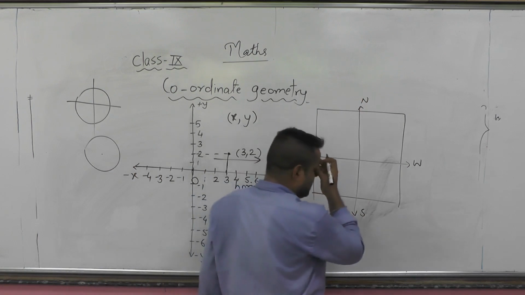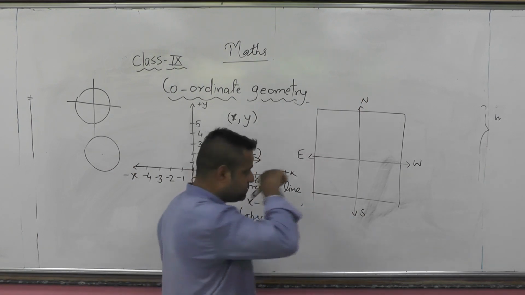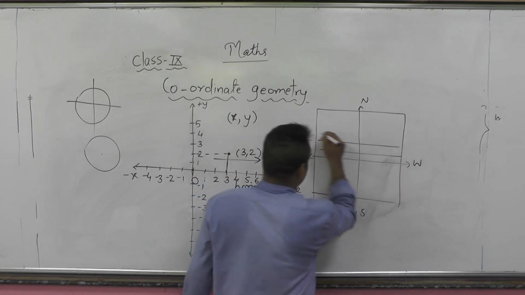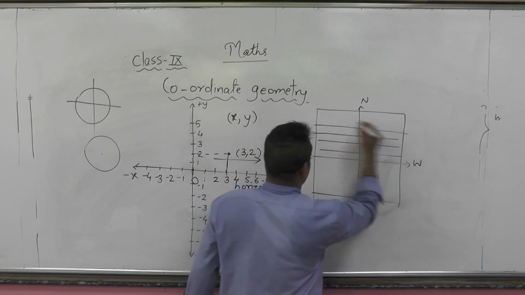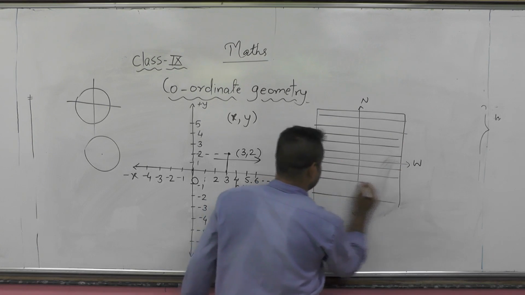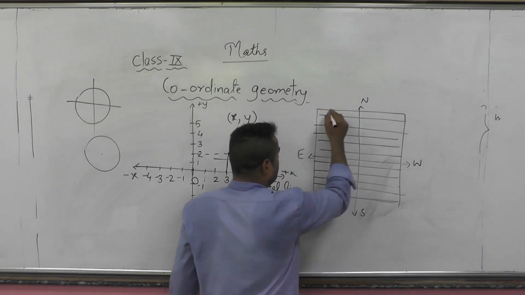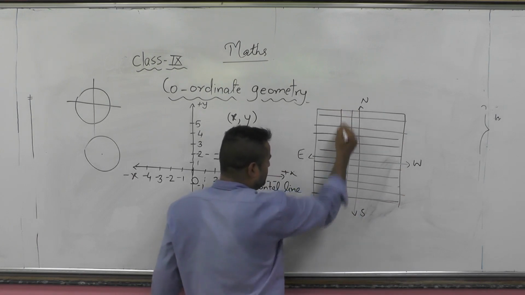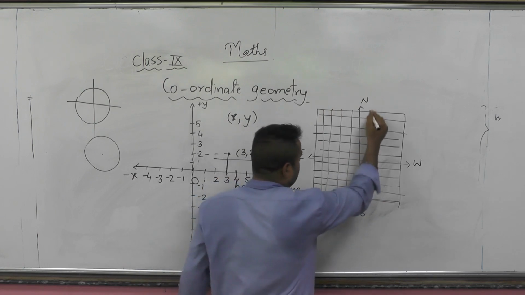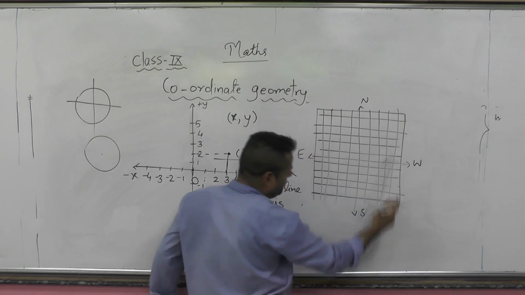And there are 5 streets in each of the directions. So I am marking 5 here: 1, 2, 3, 4, 5. Here 1, 2, 3, 4, 5. This 1, 2, 3, 4, 5, and 1, 2, 3, 4, and 5.